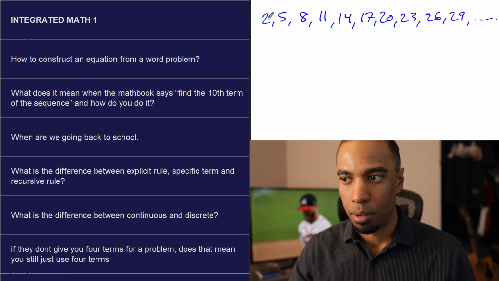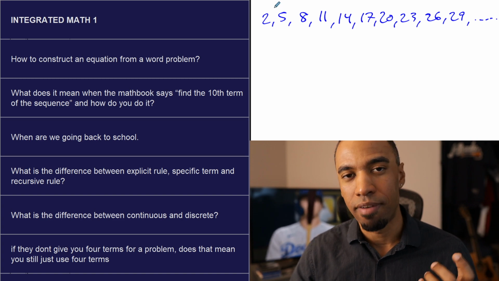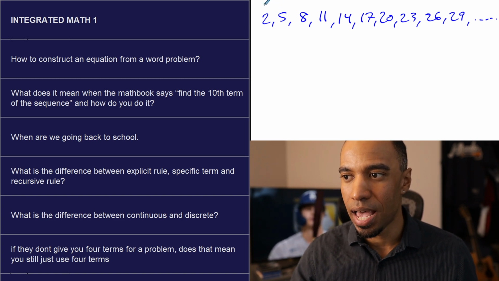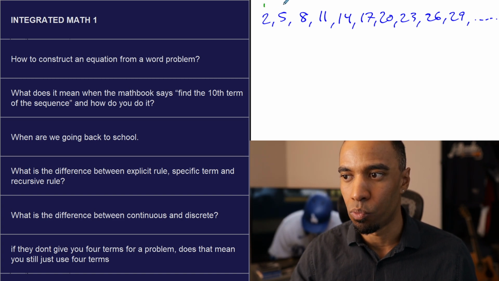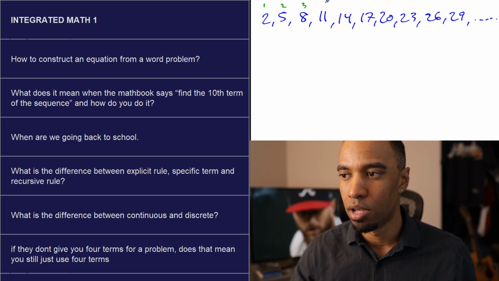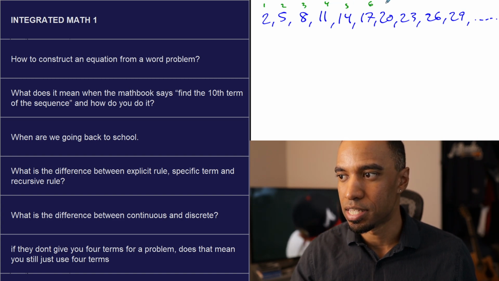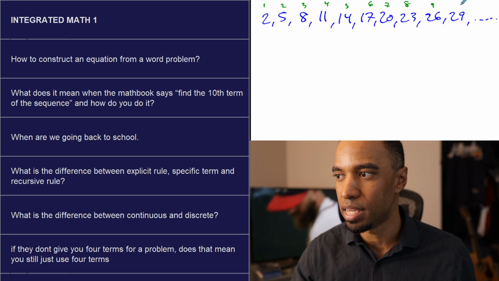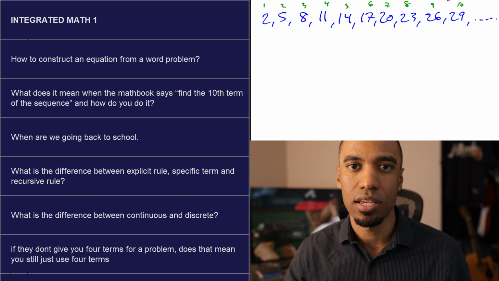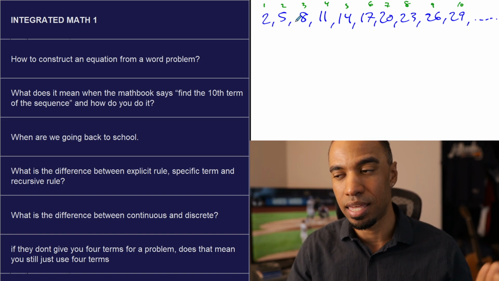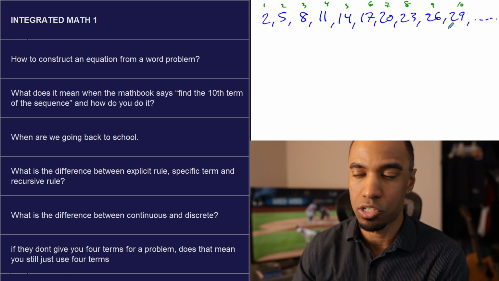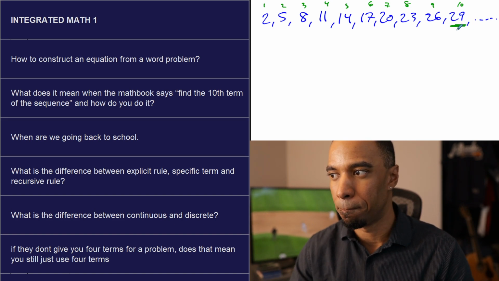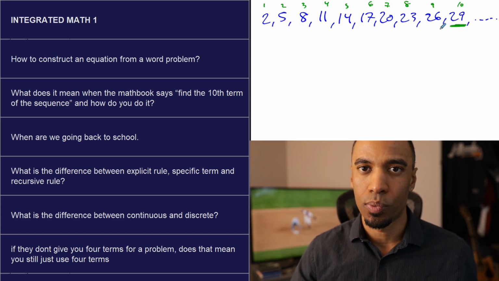This is the first term. Now, notice that the number is 2. The value of the term is 2, but implied in that is the first term right there. There's a little 1 that I'm writing. This is the second term, 3rd, 4th, 5th, 6th, 7th, 8th, 9th, 10th. And the 10th term right here is 29. So when they ask find the 10th term here, they do mean that in this list, if you kept expanding to the 10th term, we're looking for that guy there. Now, they don't often ask it in this way.